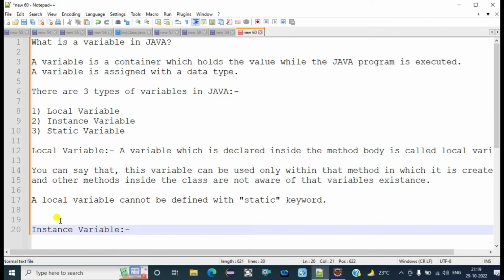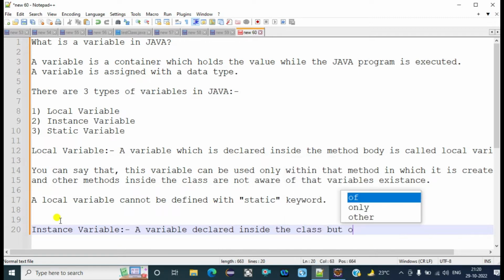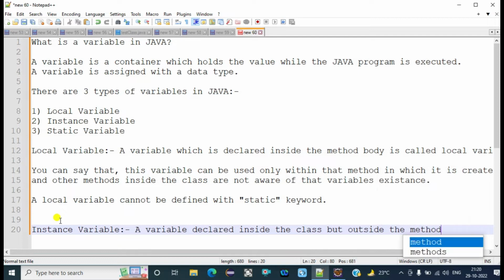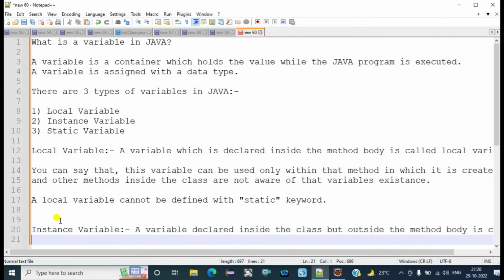Okay, so if we talk about instance variable, then it is a variable declared inside the class but outside the method body. It is called an instance variable.